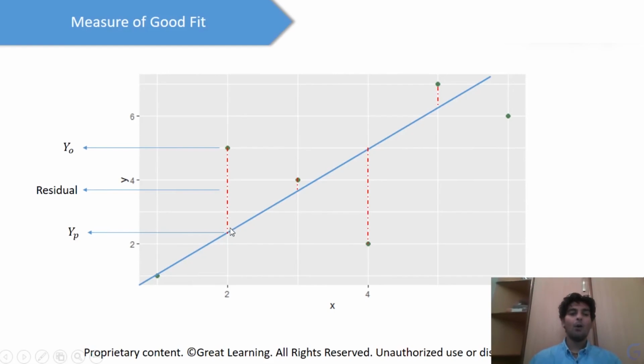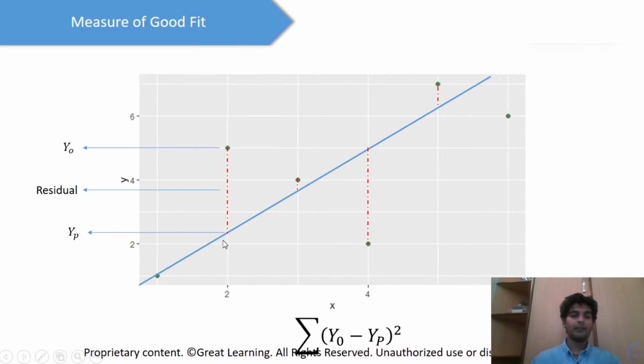So this is known as YP, and this is known as YO. So Y objective, or Y actual, and Y predicted. And the difference between the actual and predicted is known as the residual. Now, the best fit line would be that line which would have the sum of residual squares to be the minimum. I'm repeating it again. So you've seen that there could be infinitely many lines possible. So out of all of those lines, the best fit line would be that particular line which would give you the minimum value of YO minus YP whole square. So this basically means the minimum value of residual sum of squares.